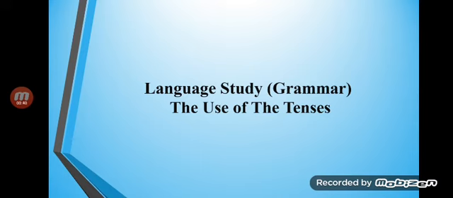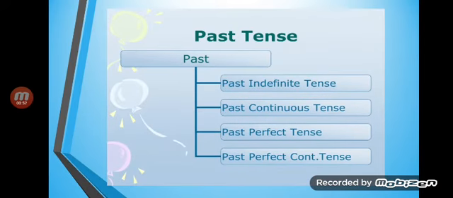So what is a tense? It tells us about the time when the action has taken place, is taking place, or happens. We have divided the tenses into present, past and future. All the details regarding the present tense we have done in the previous lesson. Now we will be starting the past tense.